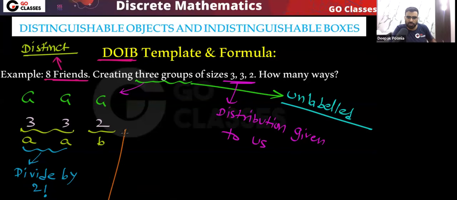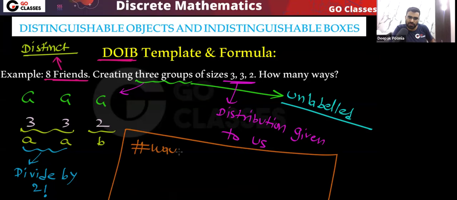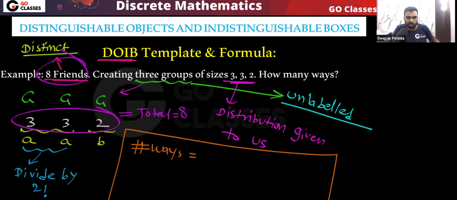So what will be the final answer? The number of ways will be equal to, very simple. First you apply the DODB template formula. You can see this total is equal to 8. Yes or no? Look at this, the total is equal to 8. And yes, this total should be equal to 8 because we have 8 friends. We want to distribute all the 8 friends.